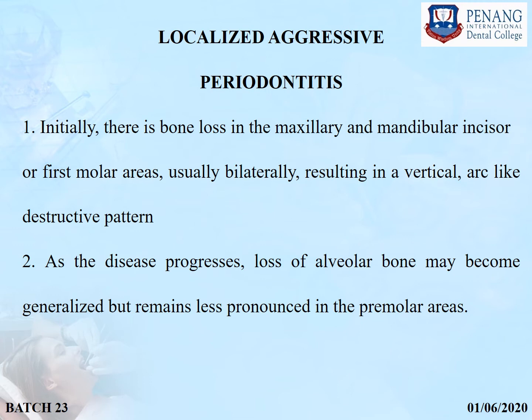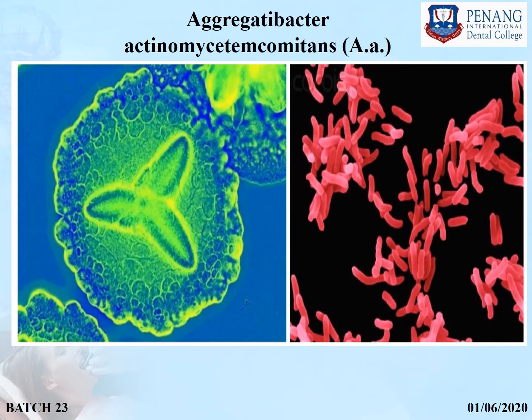Initially, there is bone loss in the maxillary and mandibular incisor and first molar area, usually bilaterally, resulting in a vertical arc-like destructive pattern, which is known as arc-shaped bone loss. As the disease progresses, loss of alveolar bone may become generalized but remains less pronounced in the premolar areas. So this is a photomicrograph of Aggregatibacter actinomycetemcomitans.